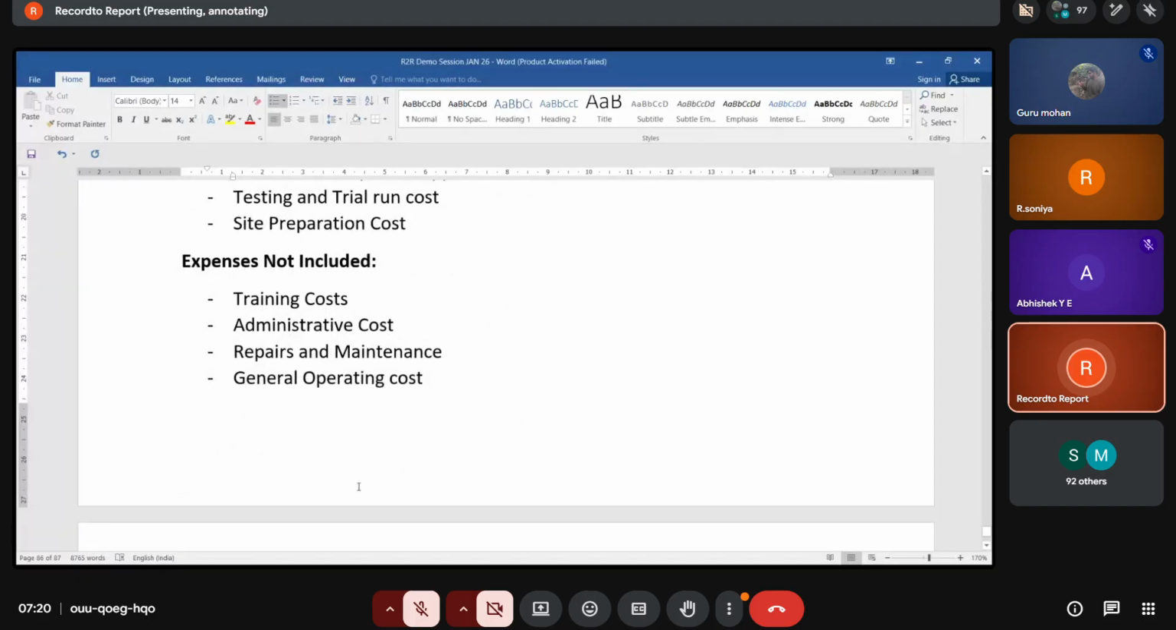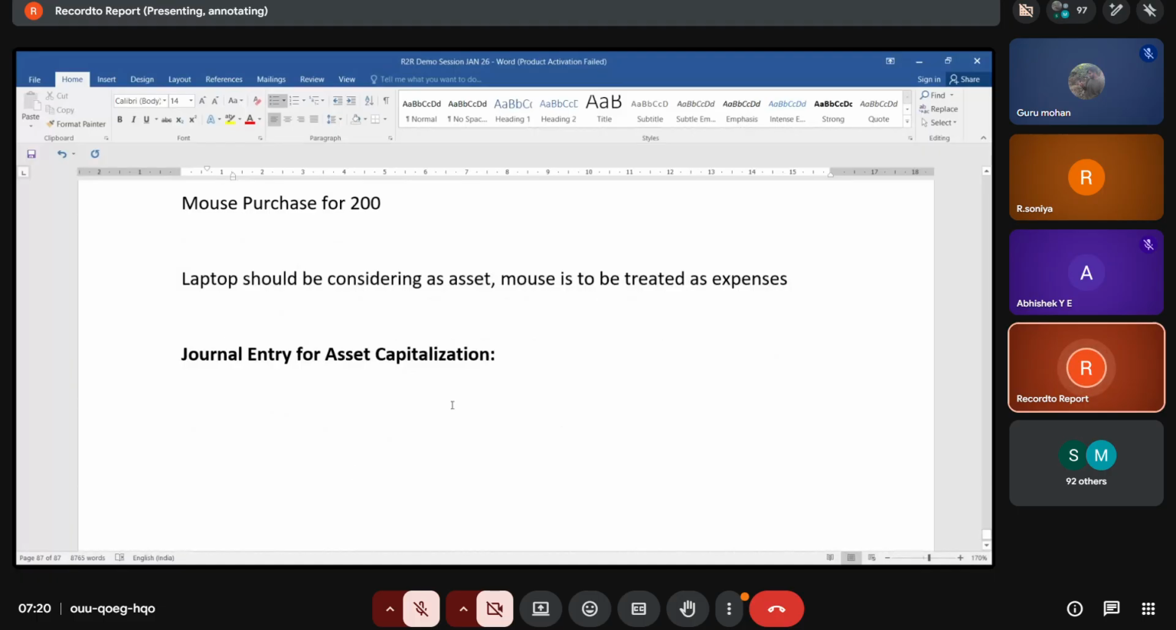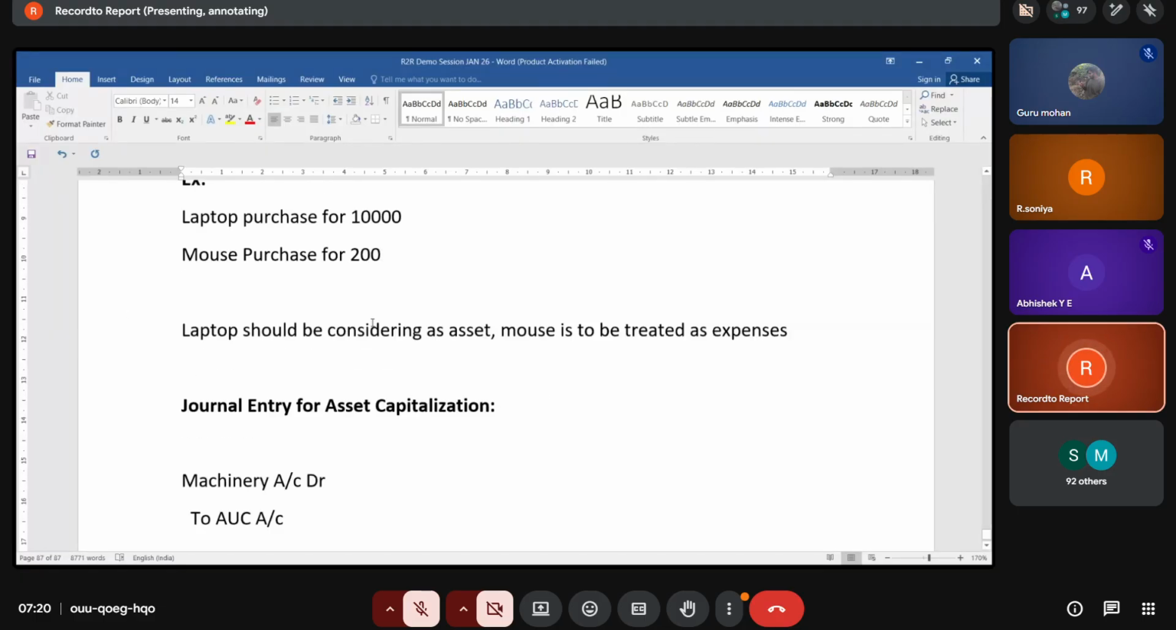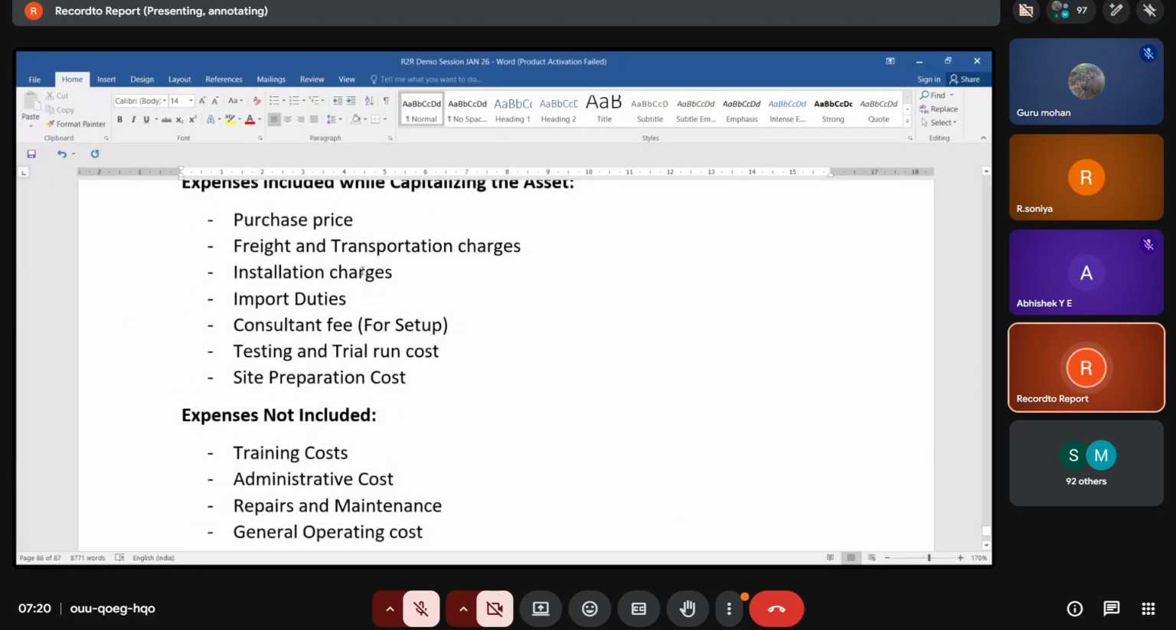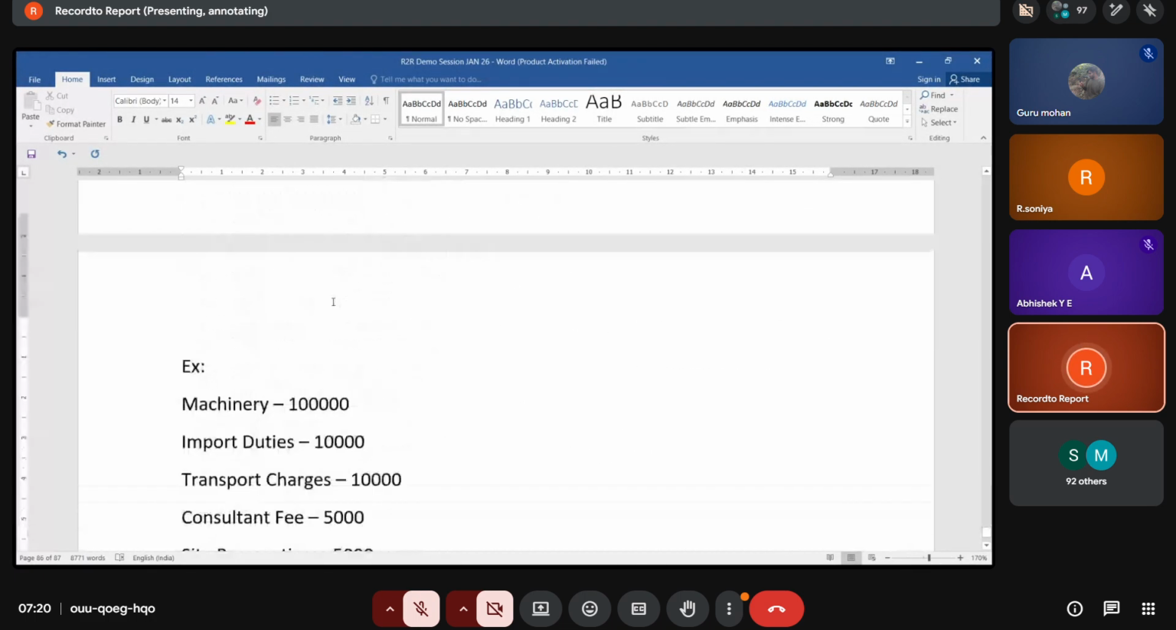Now we created the machinery. We created the machinery account in the books of accounts. Now we need to bring that machinery into consideration. So machinery account debit to which vendor account? AUC account. Why are we debiting the AUC account? We debited the AUC account while purchasing, and we moved all the expenses like installation, everything.